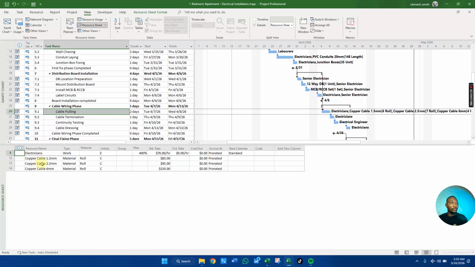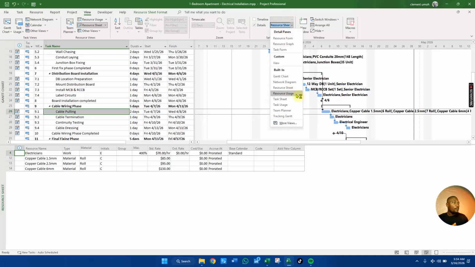Our resource sheet also brings them out, with how many there are and what their standard rate is. This is everything you need to know about the amount, so it will be much easier for you to calculate instead of switching screens. You can work much easier and faster.